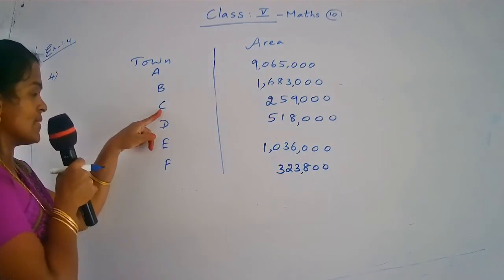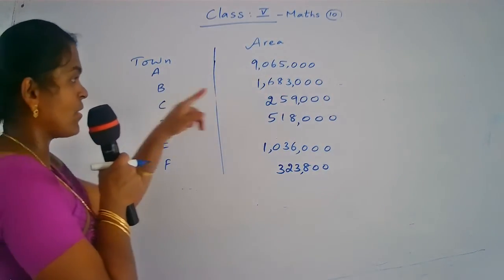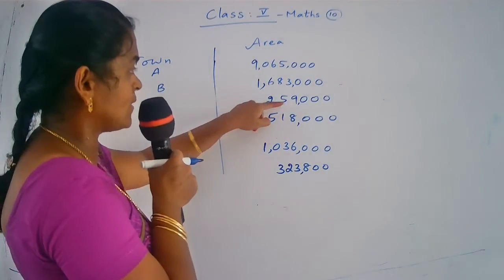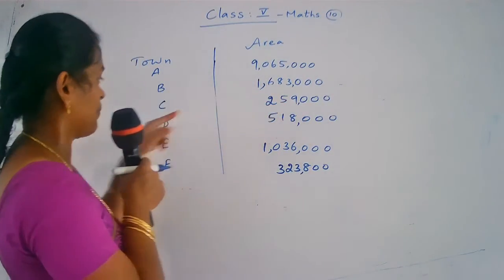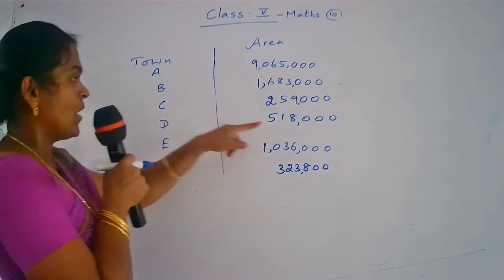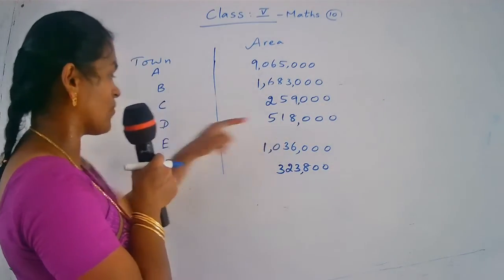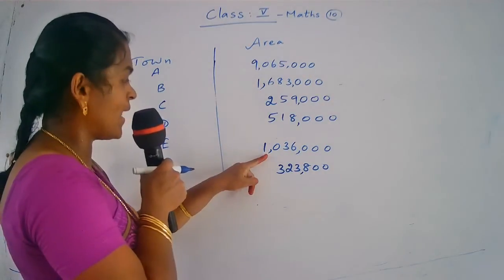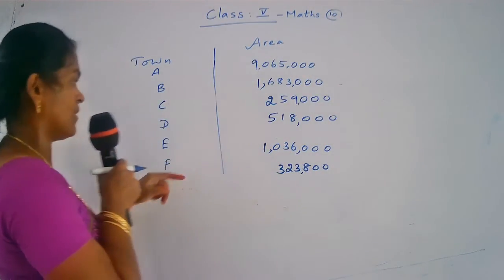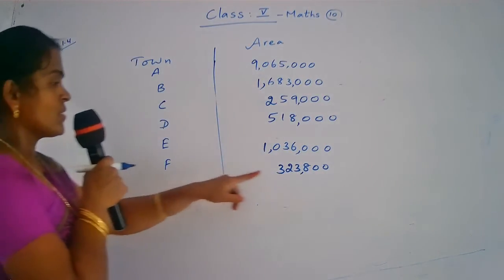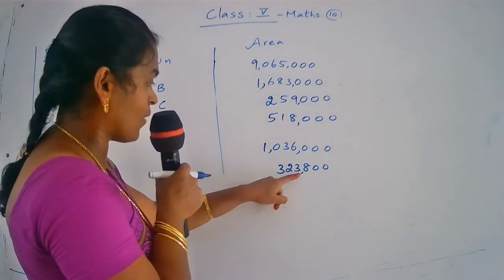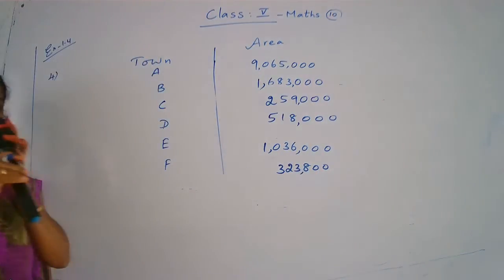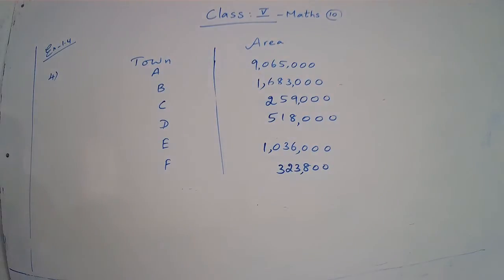Next, C town area is 259,000. Next, D area 518,000. Next, E area is 1,036,000. Next, F is 323,800. Okay children, now arrange the areas, arrange the numbers in ascending order.